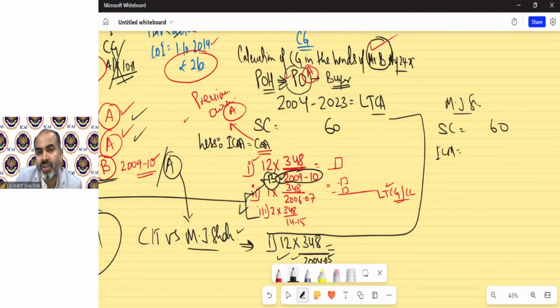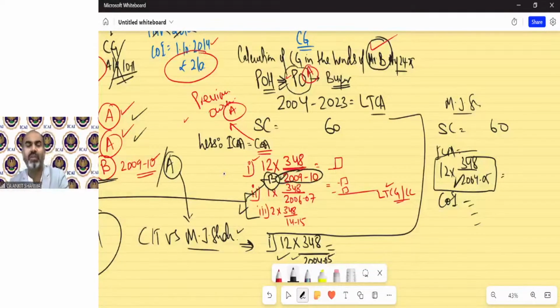For the index cost of acquisition, you only need to make one change. This should be the 2004-05 index. The cost of improvement index, everything will be the same. Only this point needs to change, only one value. That's it. So it will take not more than 1 or 2 minutes if you are going to solve it